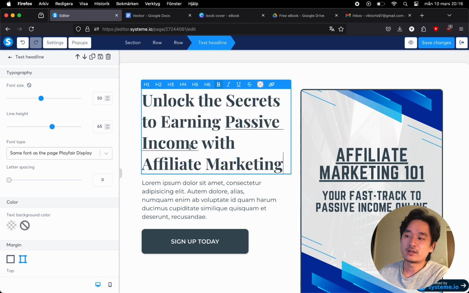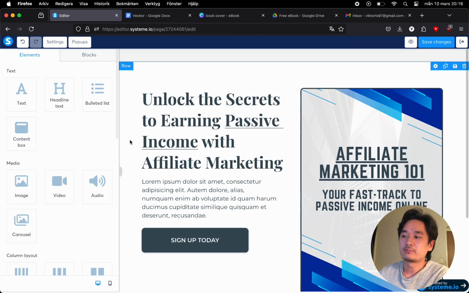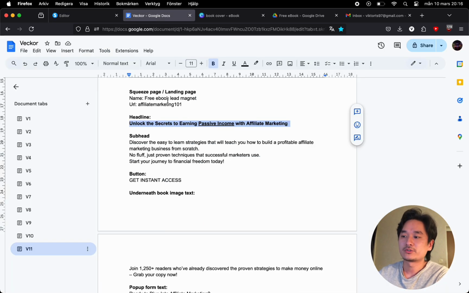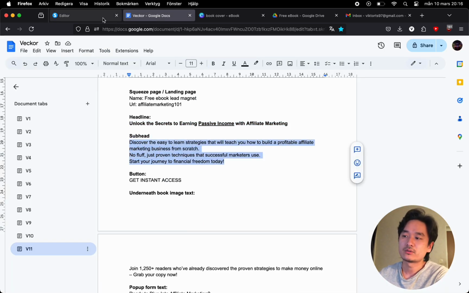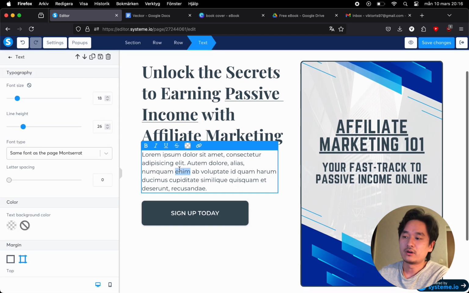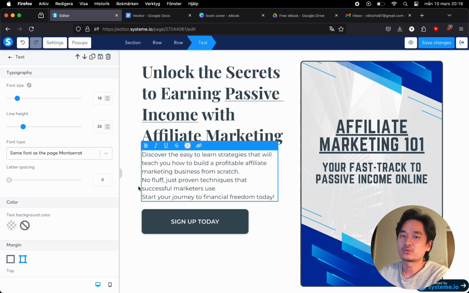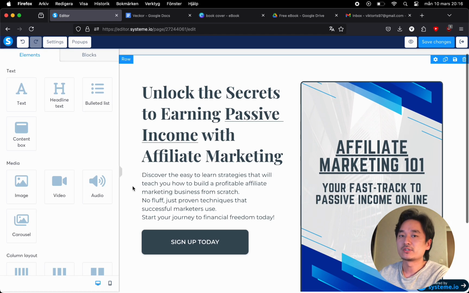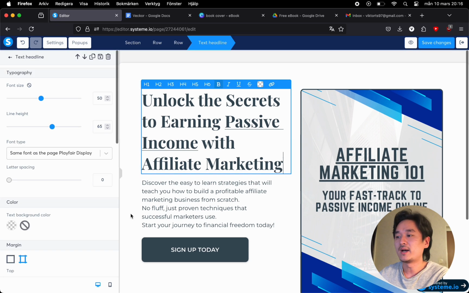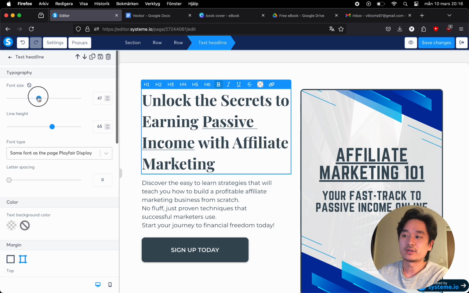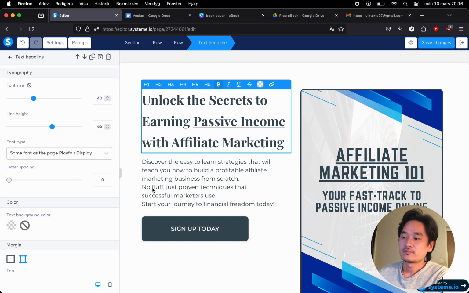All of the text that I will be copy and pasting is for somebody who wants to read or wants to learn more about affiliate marketing. So the purpose of all of the words on this page is to essentially sell the person who is visiting this page of why they should read this book and what they can expect from it.